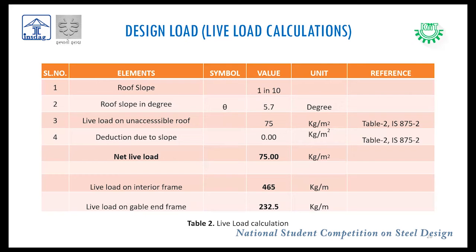The roof slope was 1 in 10, that is 5.7 degrees. We have not done the reduction due to slope because it is specified in the IS code. If theta is more than 10 degrees, then we have to reduce the load due to slope. So here we have not reduced due to the slope. The net load came around 75 kg per meter square. On the interior frame, it was 465, and on the gable end, it was 232.5 kg per meter.